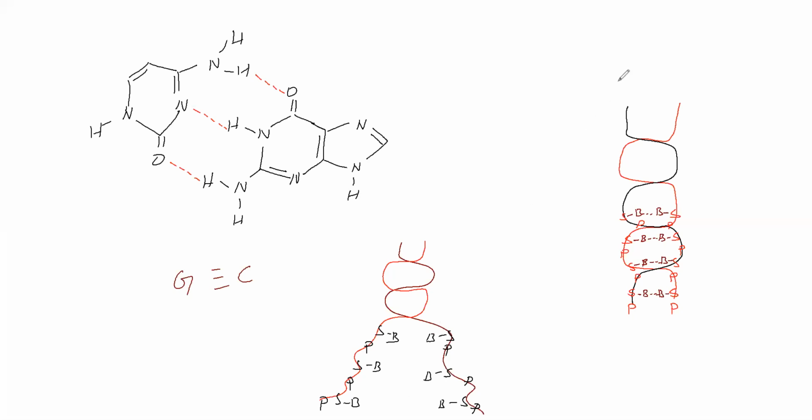Now what happens is that after unwinding, another strand is produced. How is it produced? See, phosphate, sugar, here one base is coming, then phosphate, sugar, here one base is coming. Like this, after unwinding, another one will be produced. This DNA is unwinding, this helix separates, and each helix becomes one DNA.